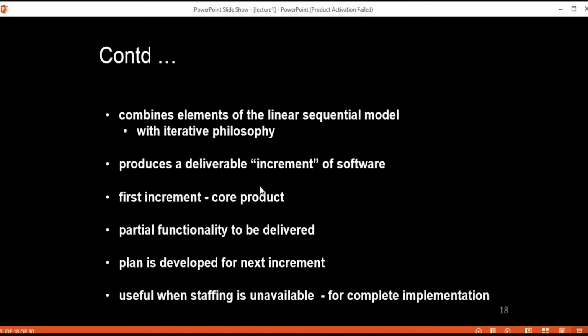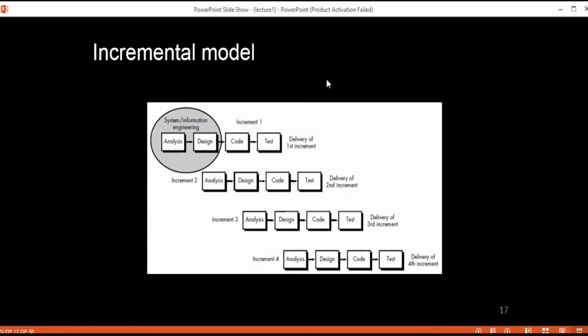Each linear sequence is produced as a deliverable, as an increment, or a release of your software, because we are going to deliver functionality at the end of each increment, at the end of each cycle.